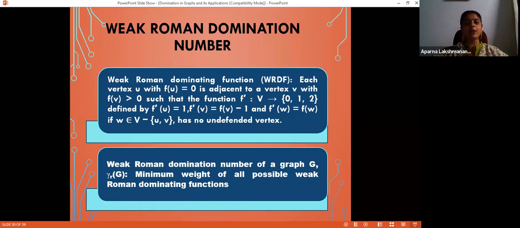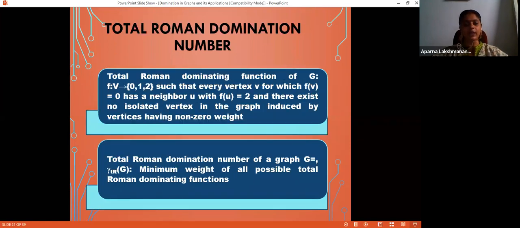The minimum possible weight of a weak Roman dominating function is called the weak Roman domination number of G, denoted by gamma small r of G. For Roman domination, it is gamma with suffix capital R. For weak Roman domination, it is gamma with suffix small r. So that was the concept of weak Roman domination.